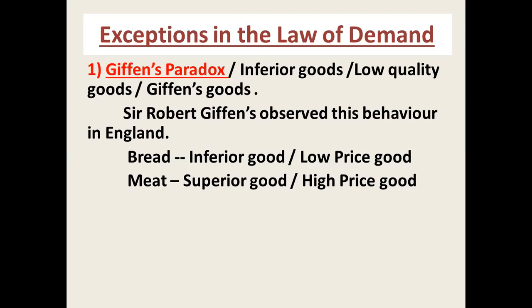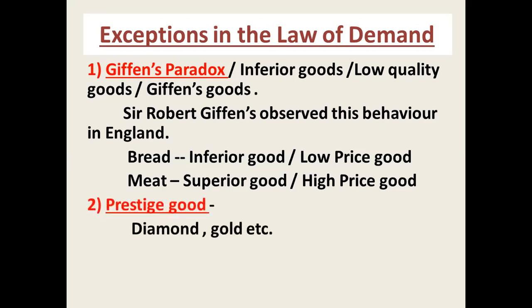So let's come to the next point, prestige goods. This is another most important exception to the law of demand. Prestige goods are high-priced goods like diamonds, motor cars, and luxurious bungalows. Rich people maintain these as a status symbol. Such goods have a snob appeal. These rich people always maintain their status symbol, always demand those goods, always purchase them, and always prefer luxurious goods.